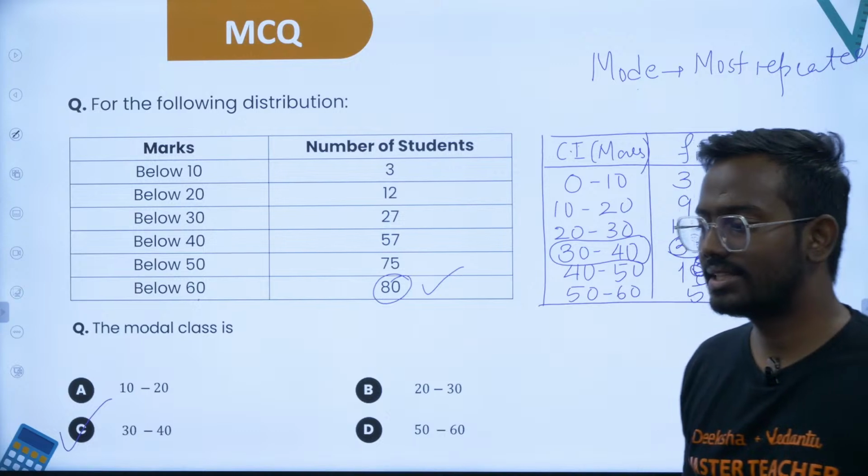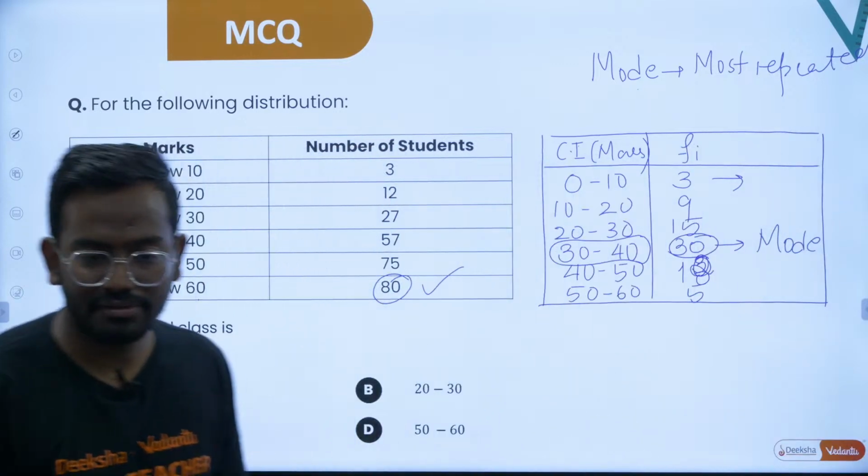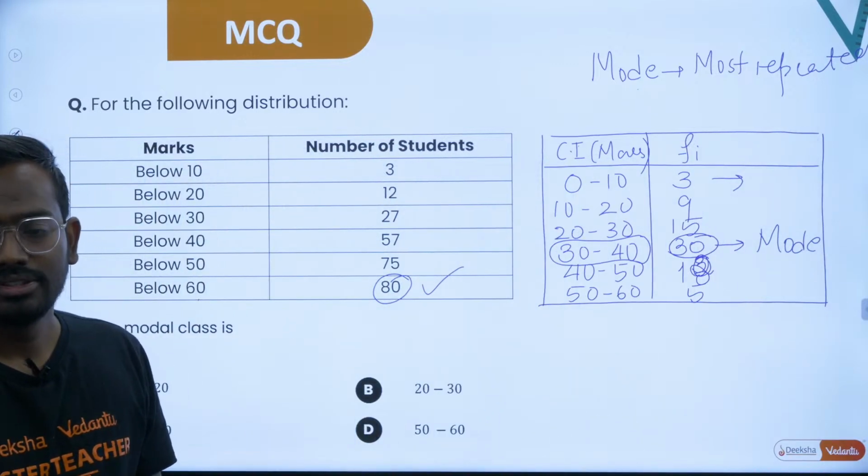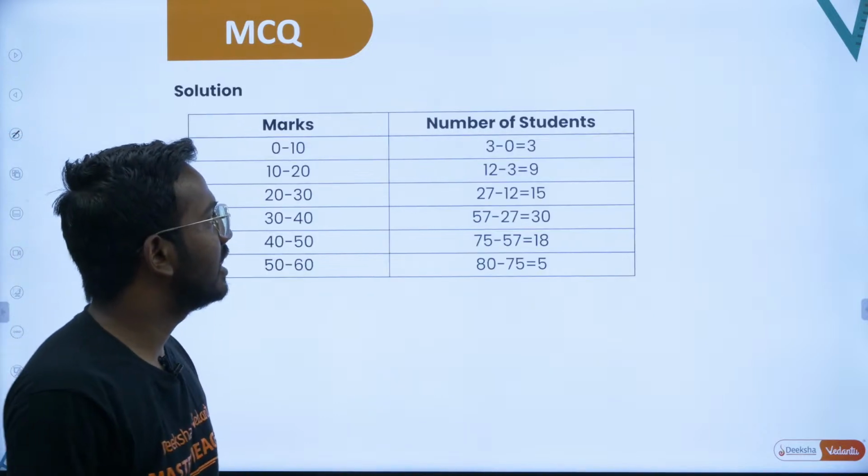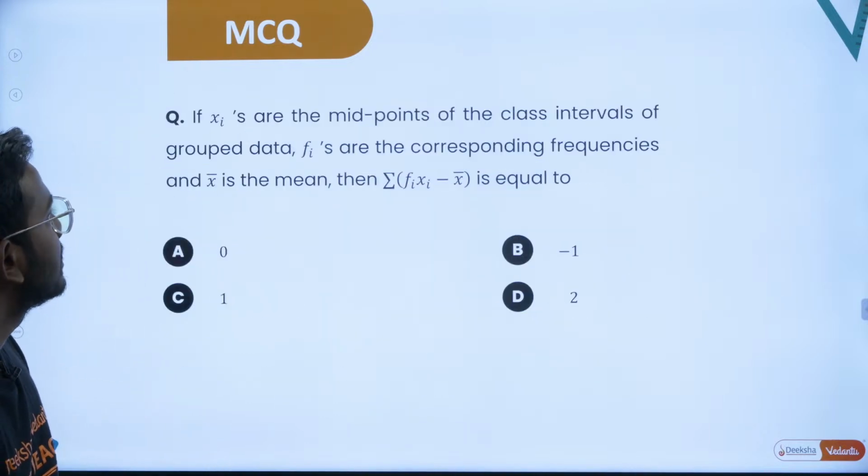Yes. So with that, let's take up the next question. Very good. Dhanush has corrected himself. Very good. So 30 to 40 is the right answer. Very good. So let's take up the next question.